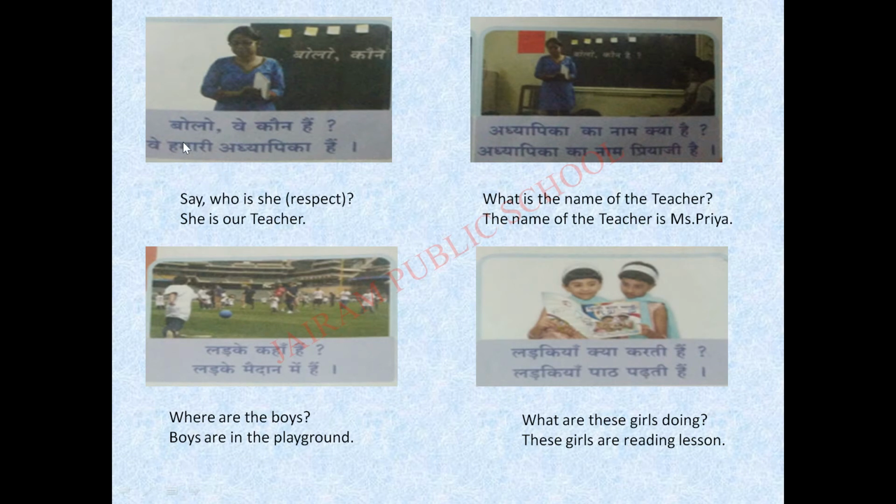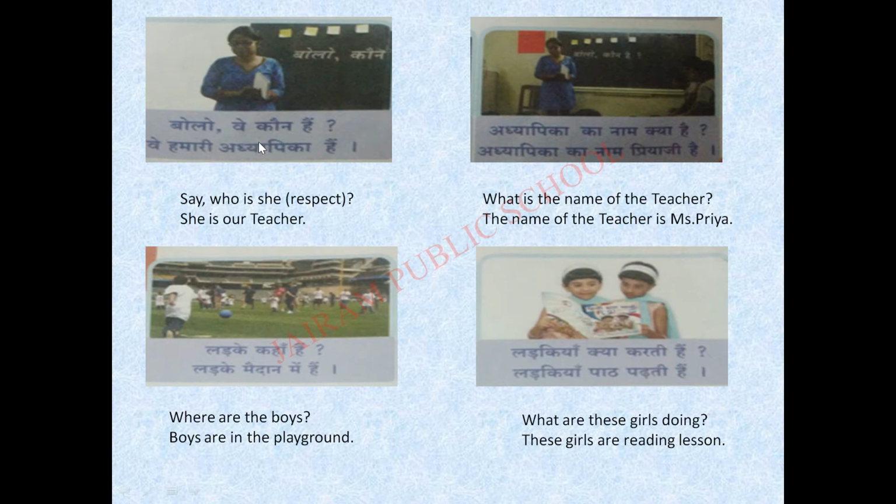So वे हमारी अध्यापिका हैं is the answer. Here we should not say वह. Okay, you should say वे because she is a respectable person, isn't it? Teacher. She is a teacher and she is an elder. So you should say वे.